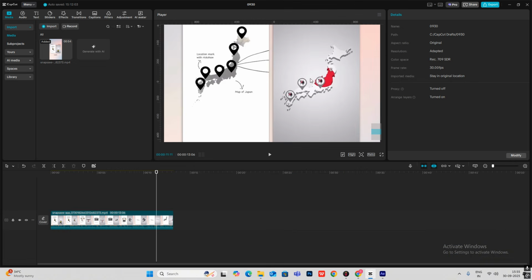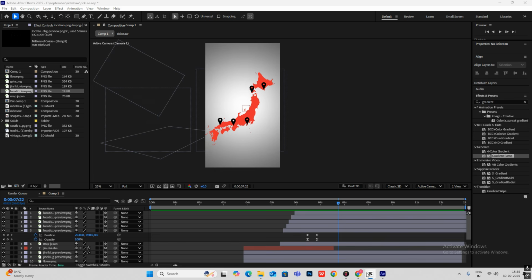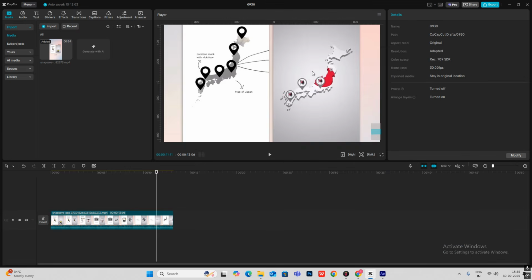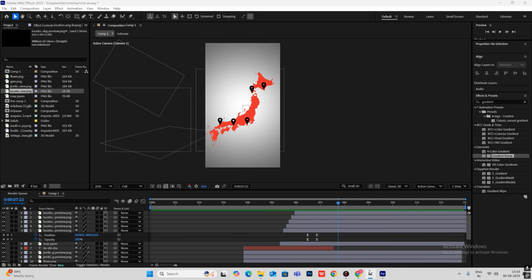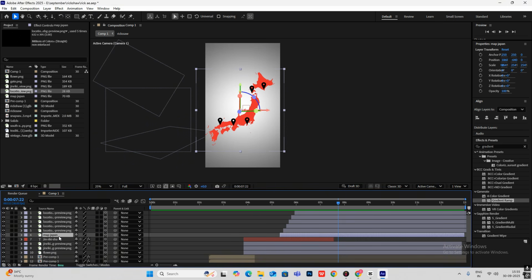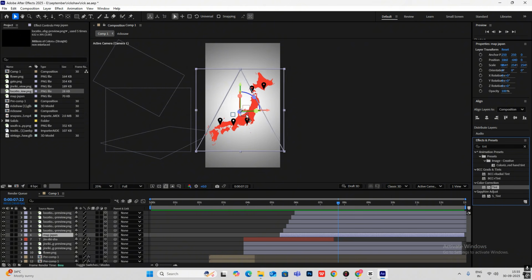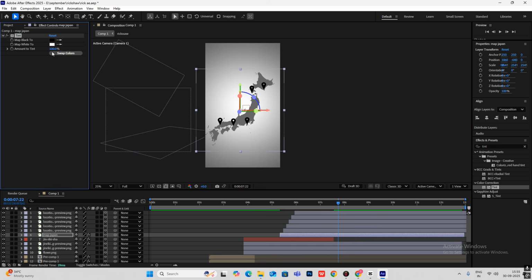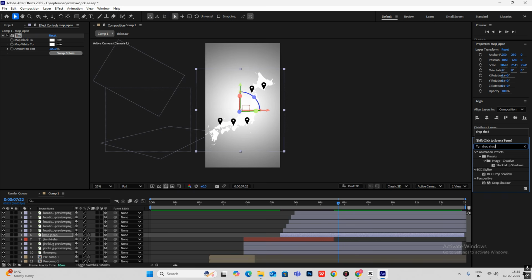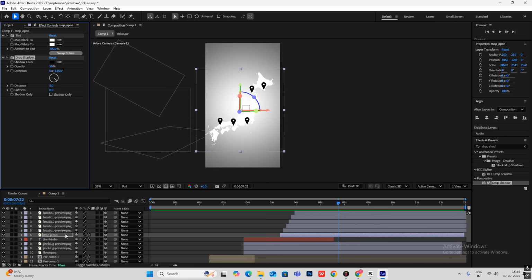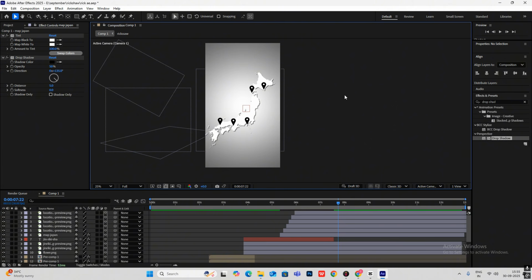Now for this part, what we have to do is, as you can see, it's white and in the center it's red, kind of like the Japan flag. So what we are going to do is basically select the map and let's hit on tint, and put it on the map, make it white. Hit on drop shadow, bring it on top of the map, to give this outline.